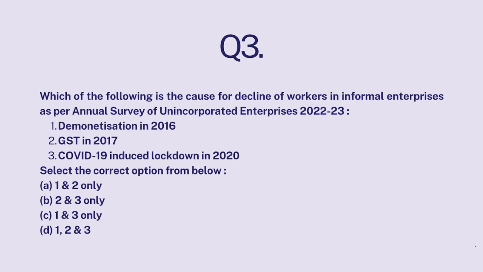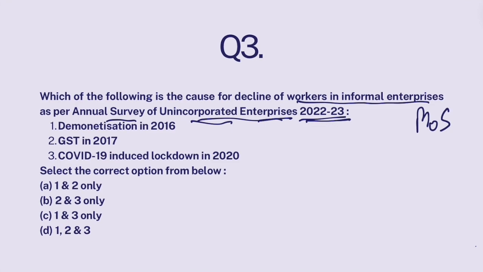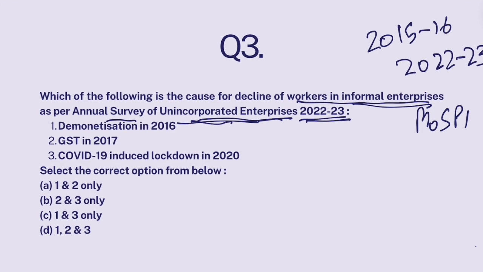Question number 3. Which of the following is the cause for decline of workers in the informal enterprises as per annual survey of unincorporated enterprises 2022-23? Now, recently, annual survey of unincorporated enterprises was released by Ministry of Statistics and Program Implementation, and it has actually compared unincorporated enterprises like informal enterprises between 2015-16 and 2022-23. On the basis of it, it revealed that the share of employment in informal enterprises has declined. It also mentioned certain causes why the share of workers in informal enterprises declined between this period.